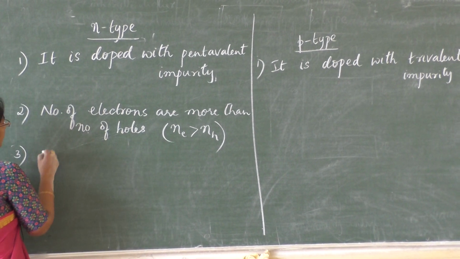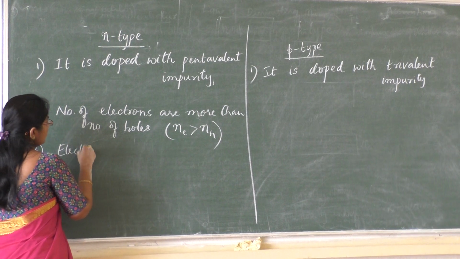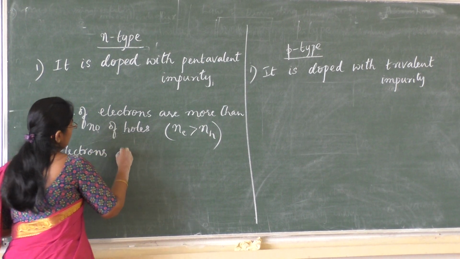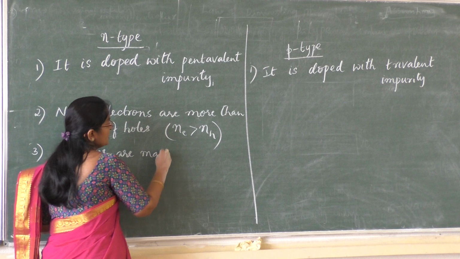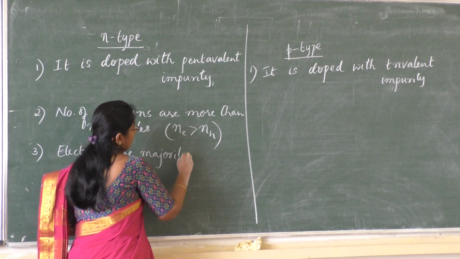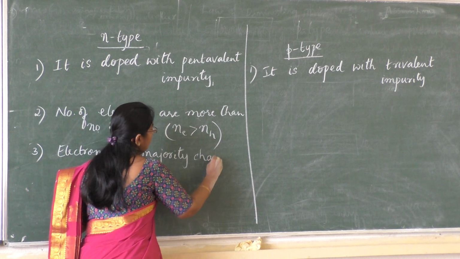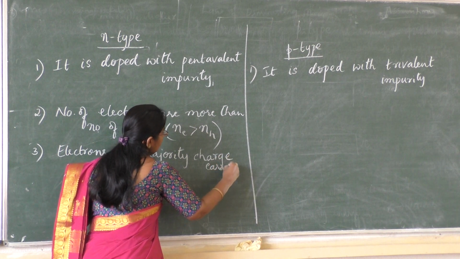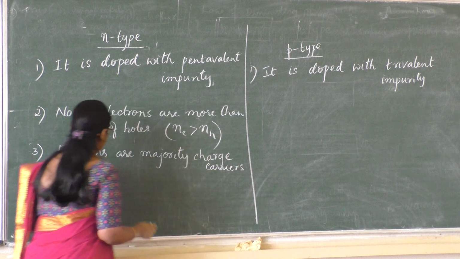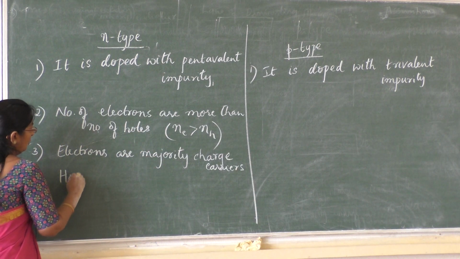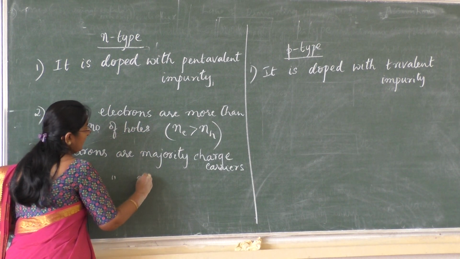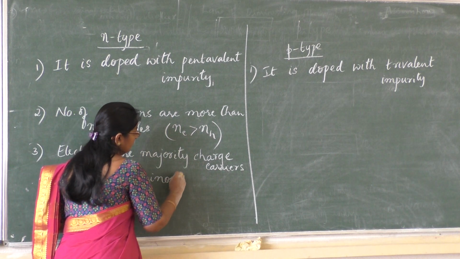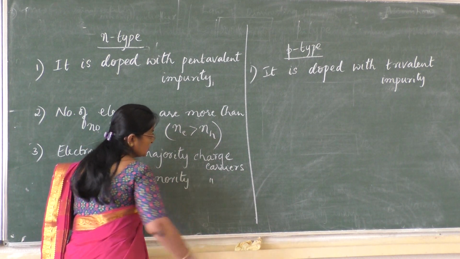Another difference: in n-type, electrons are majority charge carriers and holes are minority charge carriers.